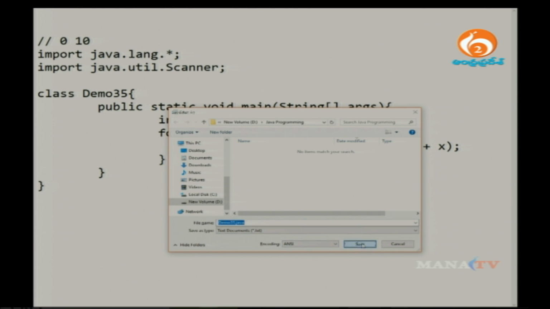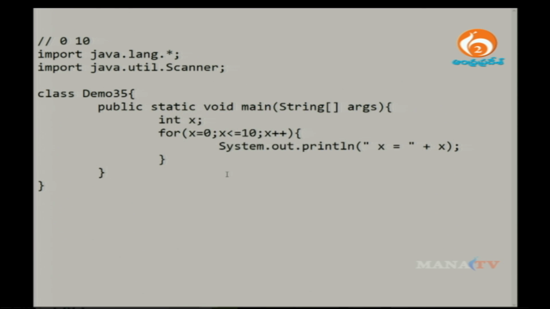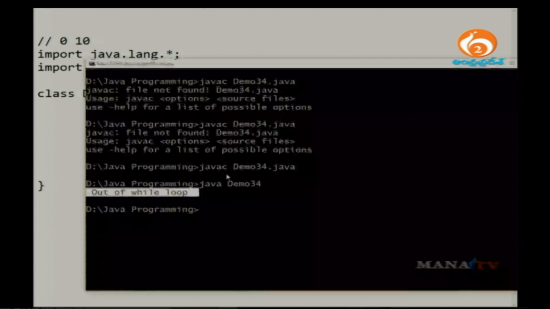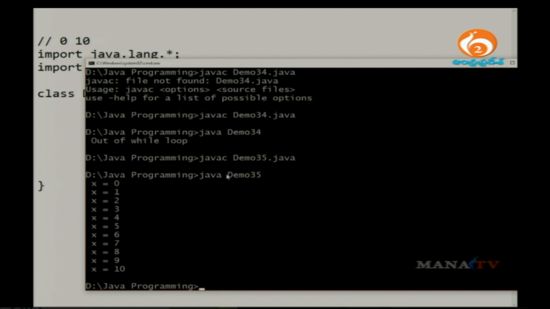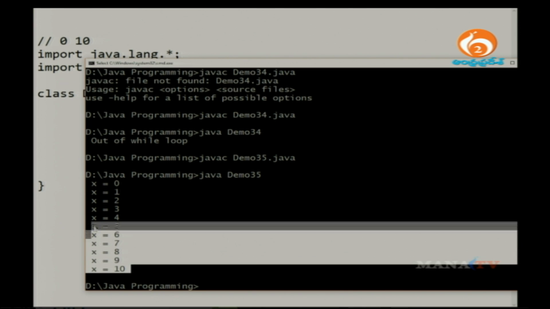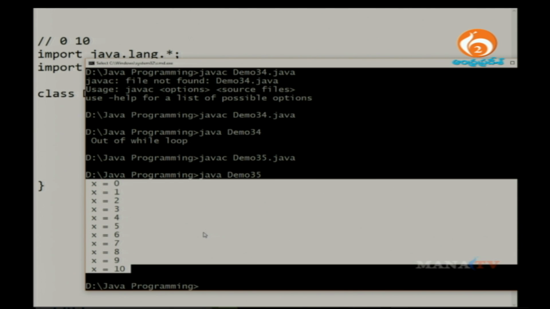Go to the command prompt and open it. Now run javac demo35.java, then execute the program with java demo35. Yes, what is it printing? It is printing the values from 0 to 10.